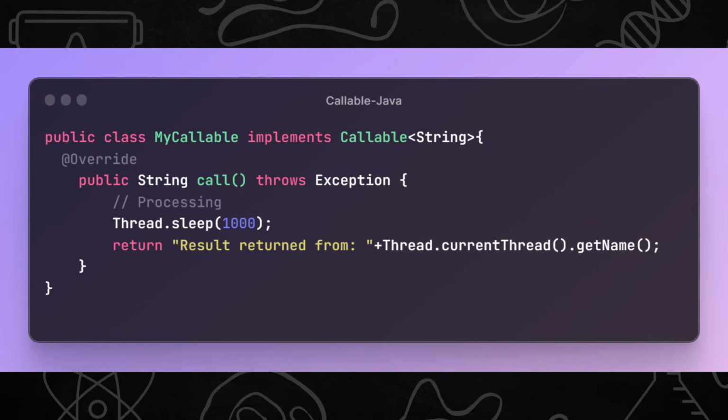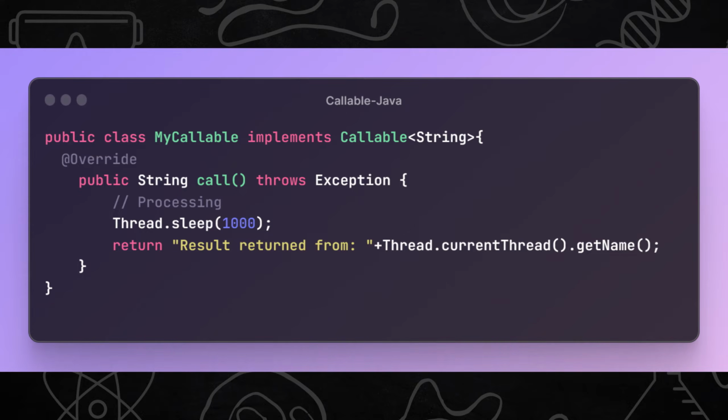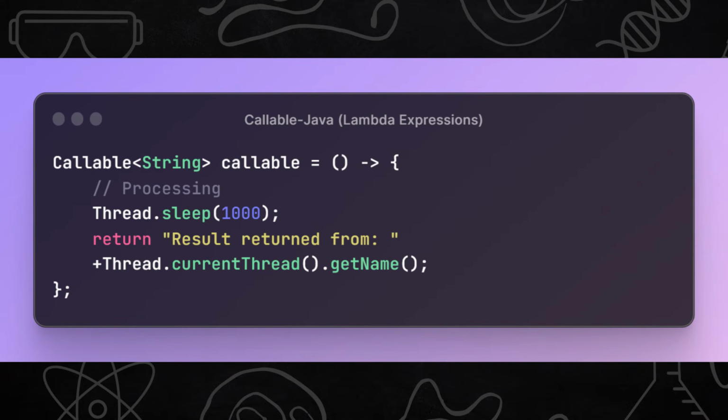So this is the old traditional way of writing callable. As nowadays mostly we write code in functional style, and also callable is a functional interface, so we can use Lambda expressions to provide implementation of call method as well. Now let us see how this same example can be rewritten in the functional style. So this is how Lambda expression can be used to define implementation of a call method where it does not expect any parameters and returns the result of string type. Now I hope you are clear with what is callable and how we can code using callable. It is pretty much similar to runnable.